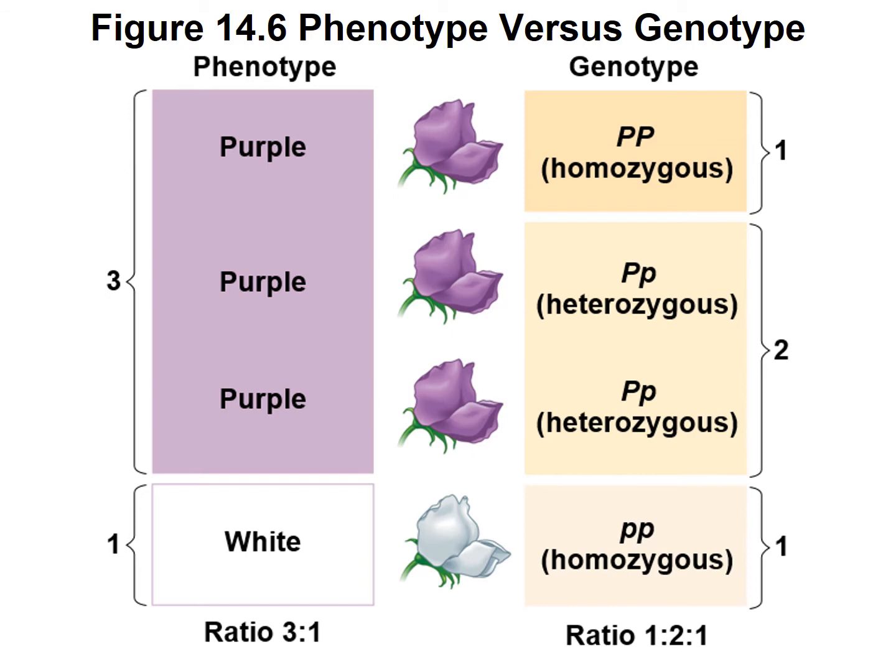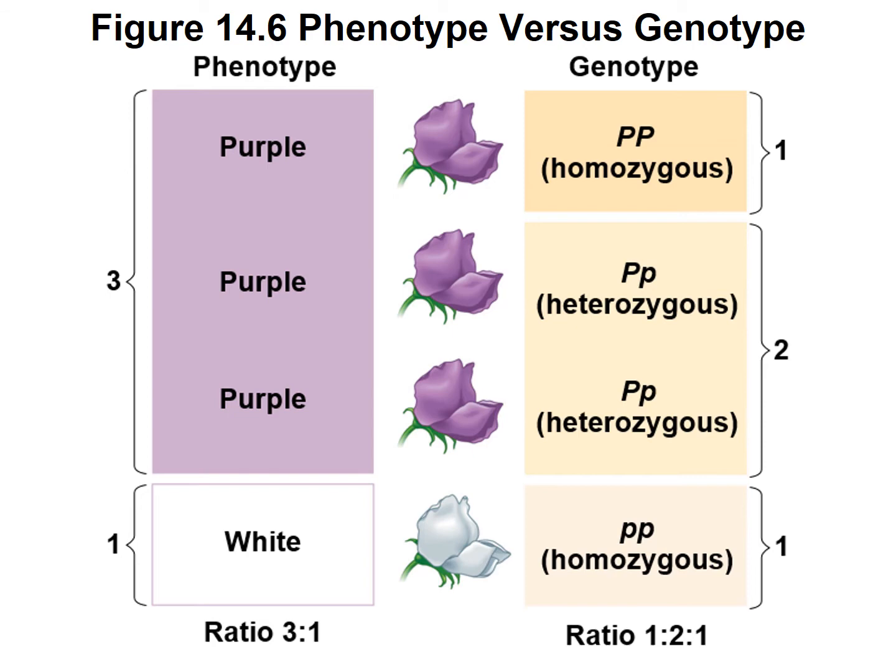If we look at genotype, we can get a purple from a big P, a little p, big P, and a little p. Now, big P, little p, and little p, big P are exactly the same. They put them in the same order there.